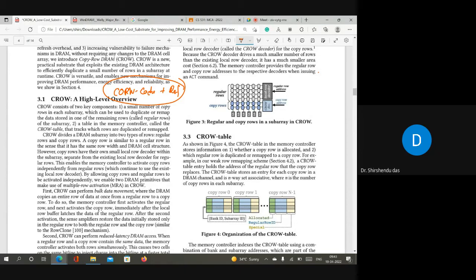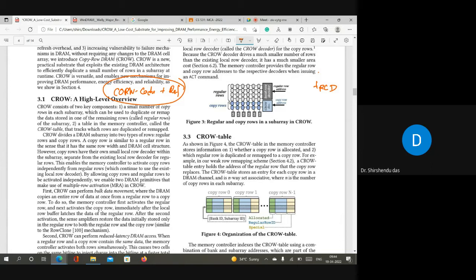So what is crow cache plus ref? I hope you are understanding what crow cache is, right? Crow cache means they will copy the content in the copy row such that they can reduce the tRCD time next time. This is called crow cache. And crow ref you also understand, right? Crow ref means if there are some weak rows, then they will move them. They will not copy. They will move those weak rows to the copy rows. And as I said, normally crow cache and crow ref are two different designs. You cannot combine them. But at the end of this paper, they said no, we can combine it.